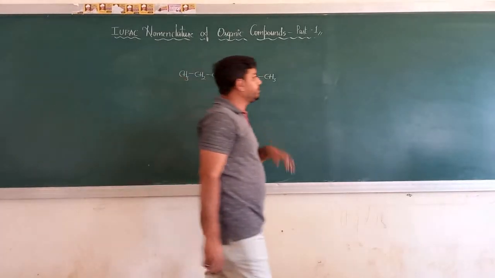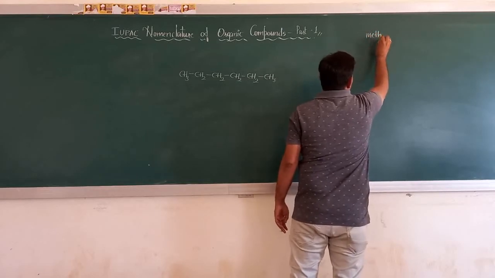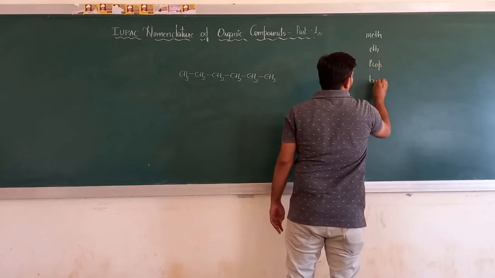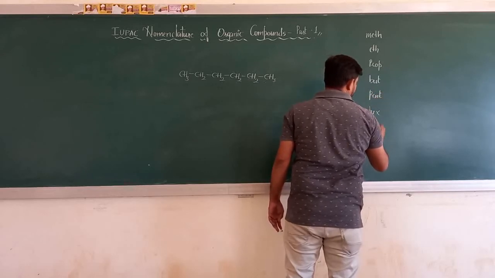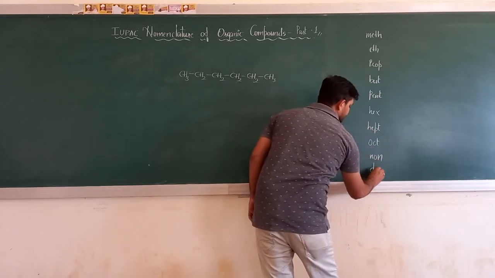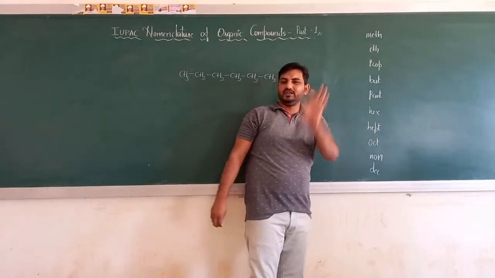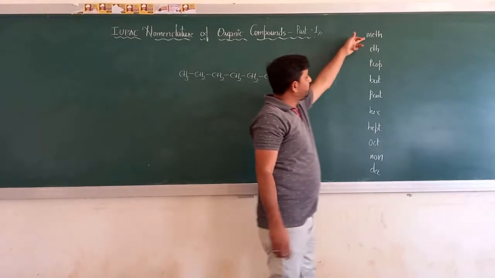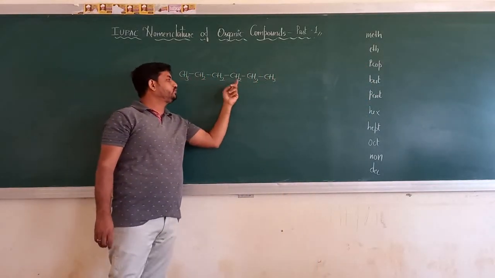Dear friends, when you are naming an organic compound, please remember this mantra: meth, eth, prop, but, pent, hex, hept, oct, non, and dec. It is very easy for you. Instead of saying 1, 2, 3, 4, 5 and 6, you can straight away say meth, eth, prop, but, pent, hex.